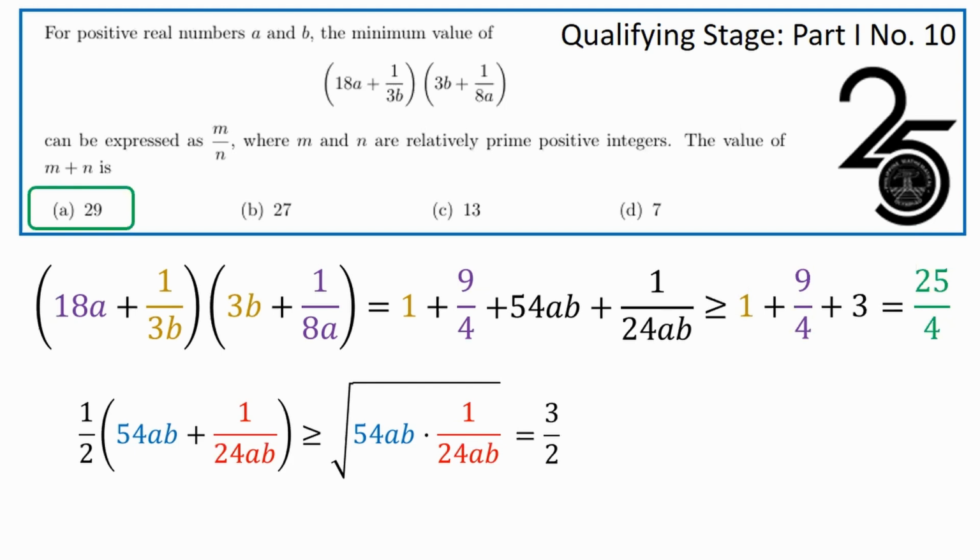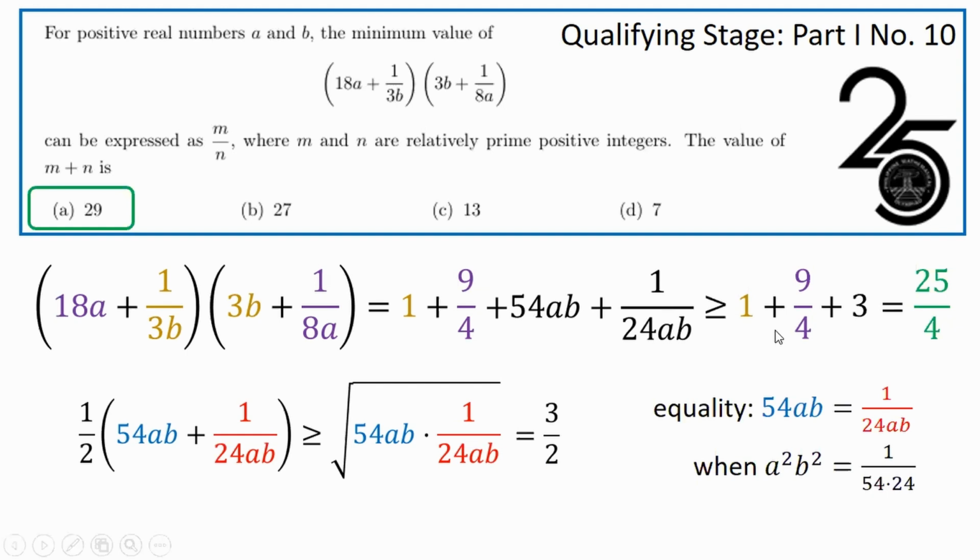In the AM-GM application, is 3 halves attained? Well, equality occurs when the blue and red terms are equal. And does this condition happen? Well, it does when a squared b squared is equal to 1 over 54 times 24. Now, there are many ways that this can happen.